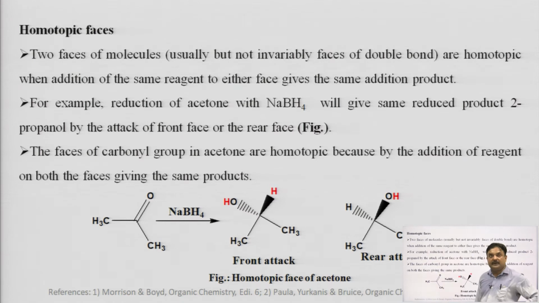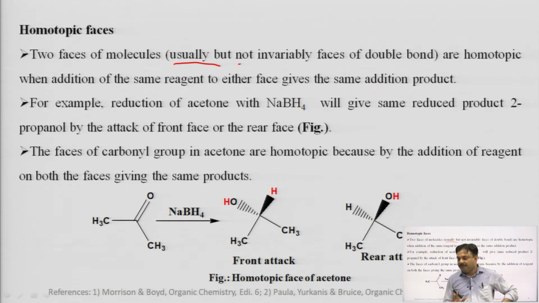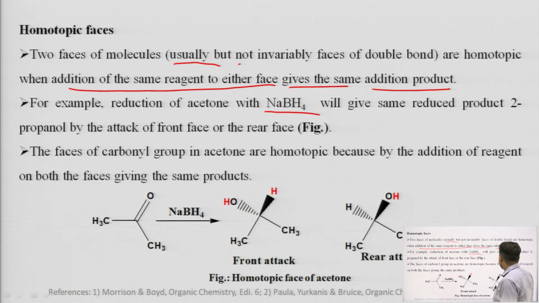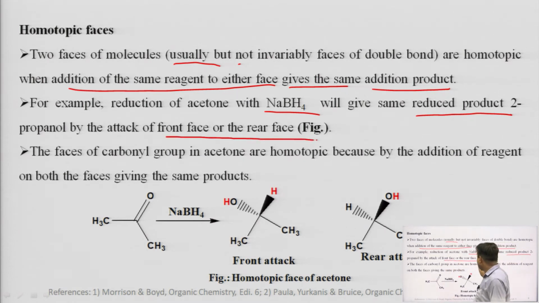Now, the next important term is homotopic phases. Two phases of the molecules, usually but not invariably phases of double bonds, are homotopic when addition of the same reagents to either phase gives the same addition products. Very important. For example, reduction of acetone with sodium borohydride will give the same reduced product, 2-propanol, by the attack of the front phase or the rear phase.